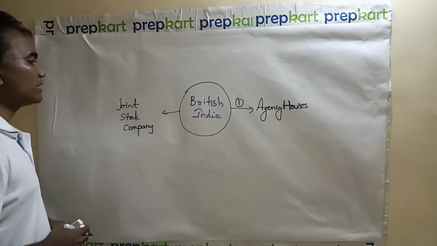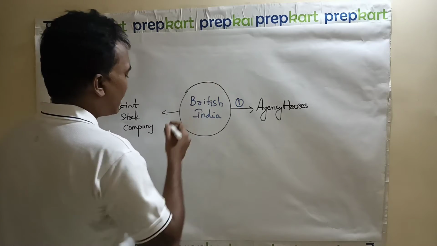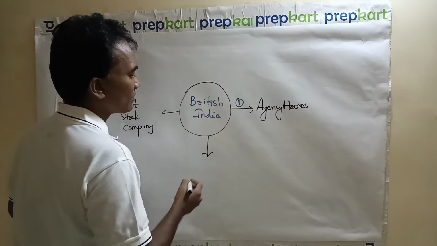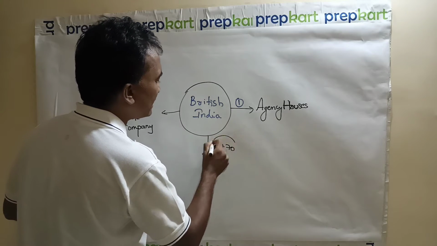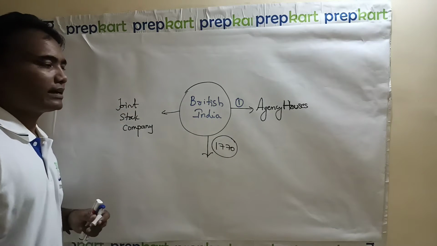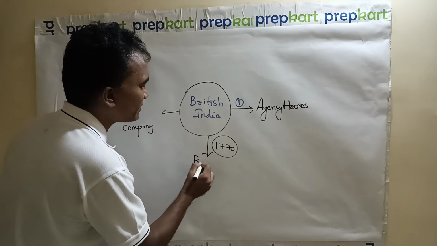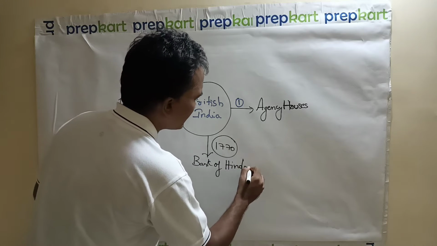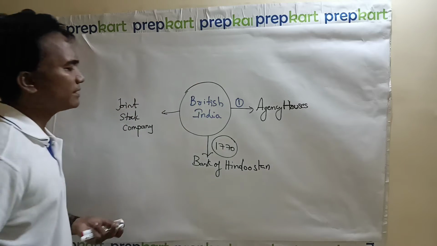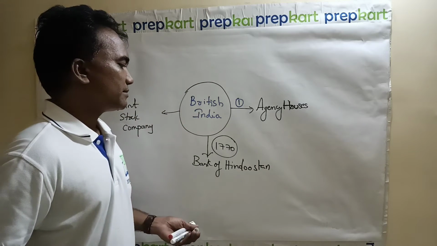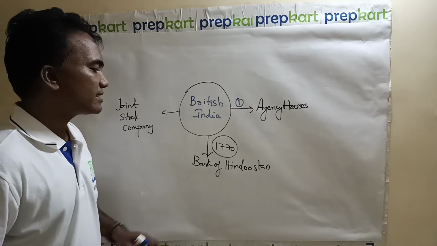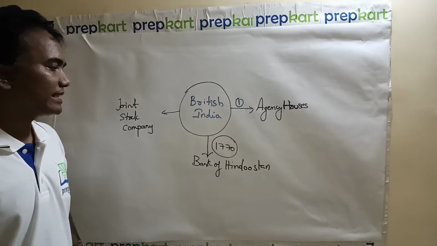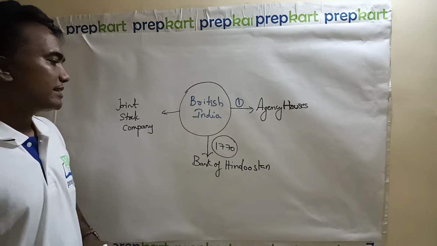And then you have the joint stock company, and in 1770 we have a pure bank-like institution called Bank of Hindustan. Its spelling is H-O-O, Bank of Hindustan, but in the first half of the 19th century it was closed. It was established in 1770 and closed in the 1830s.